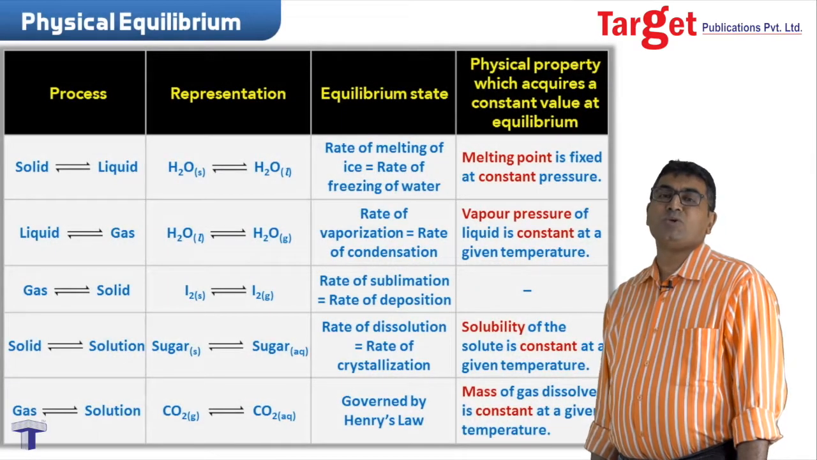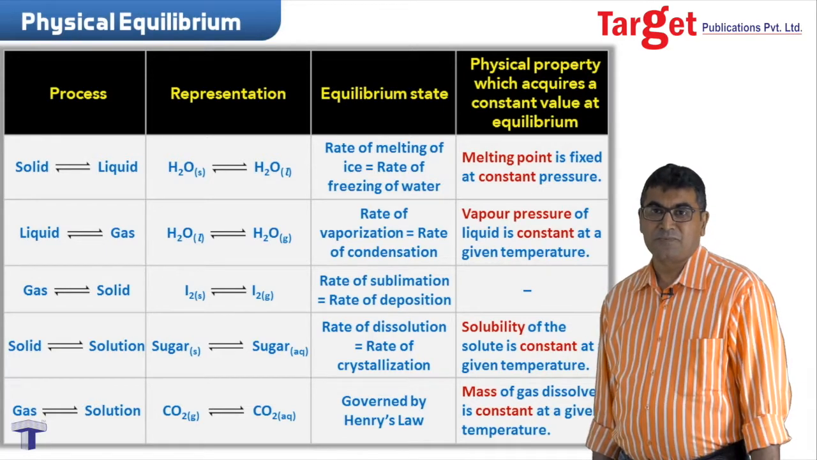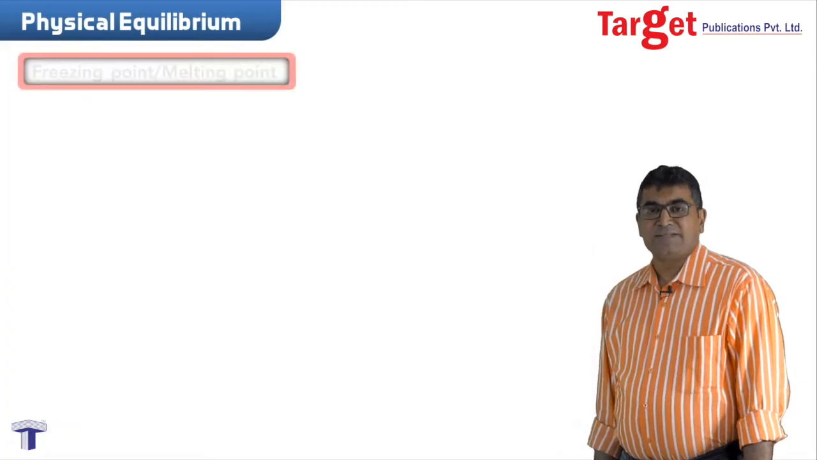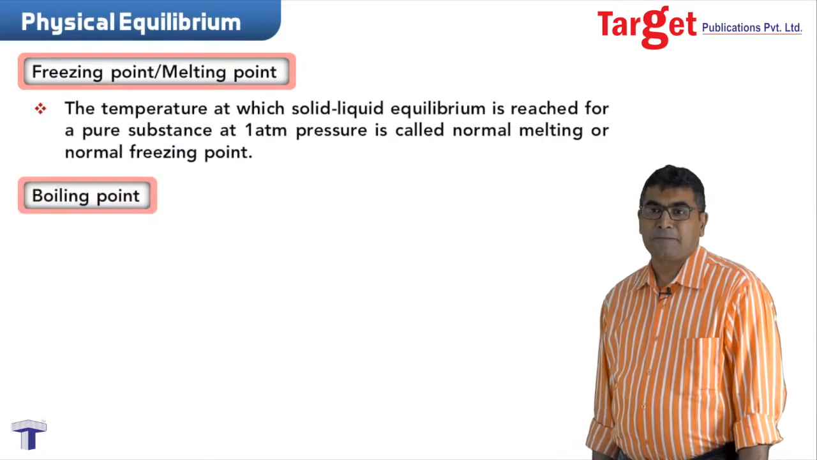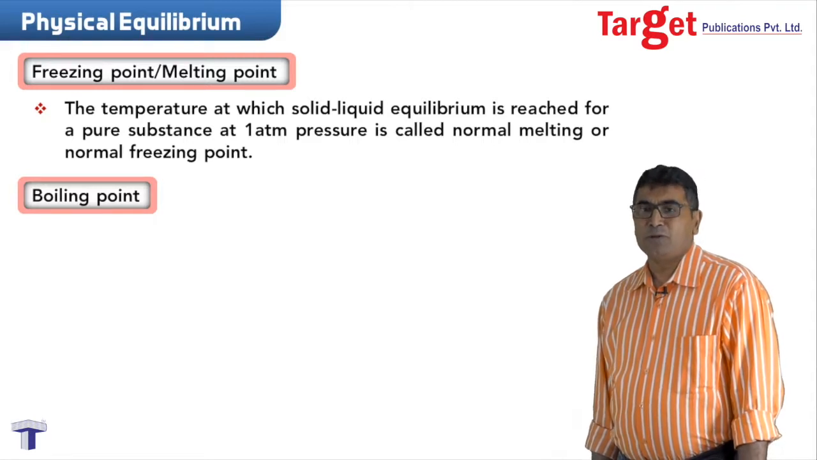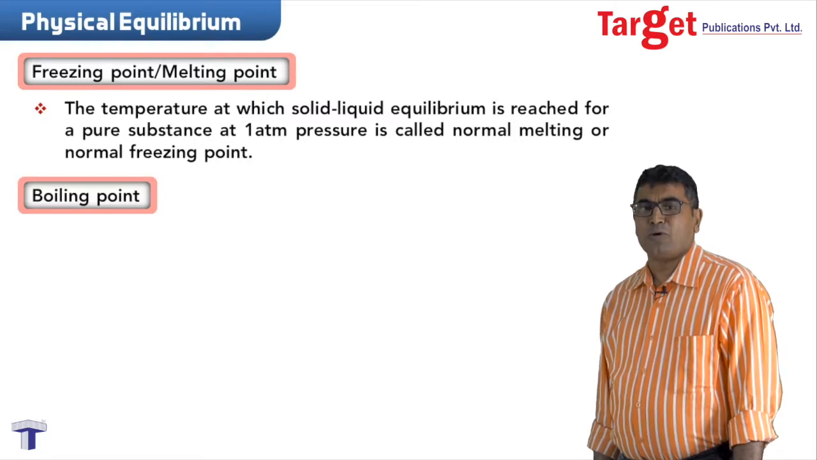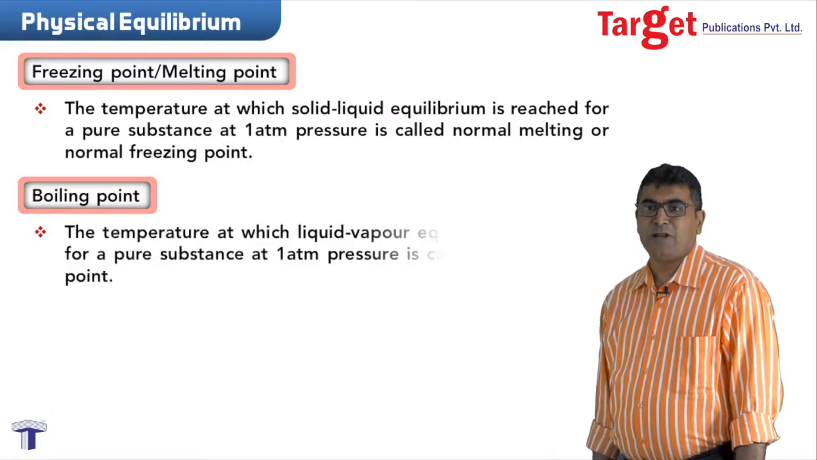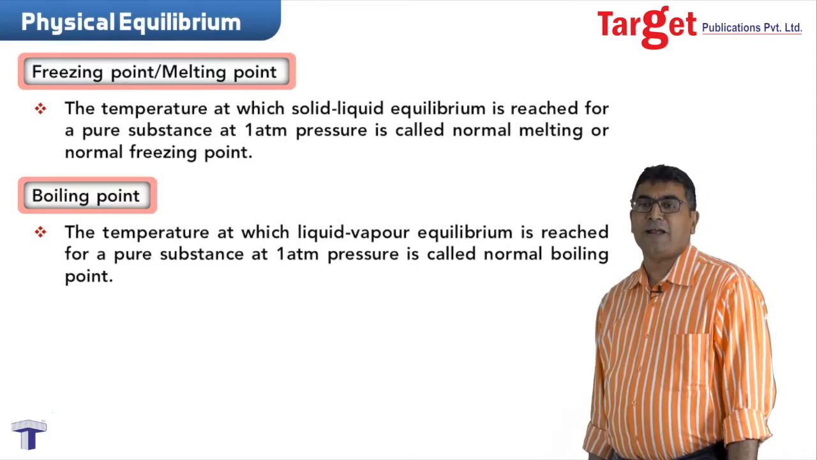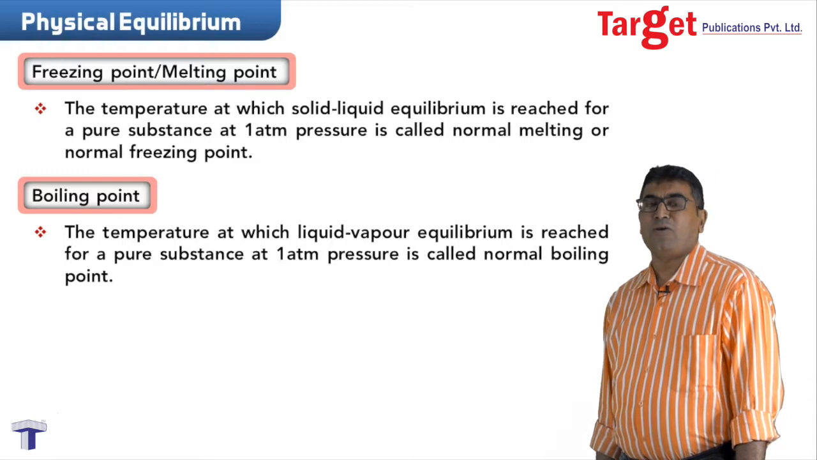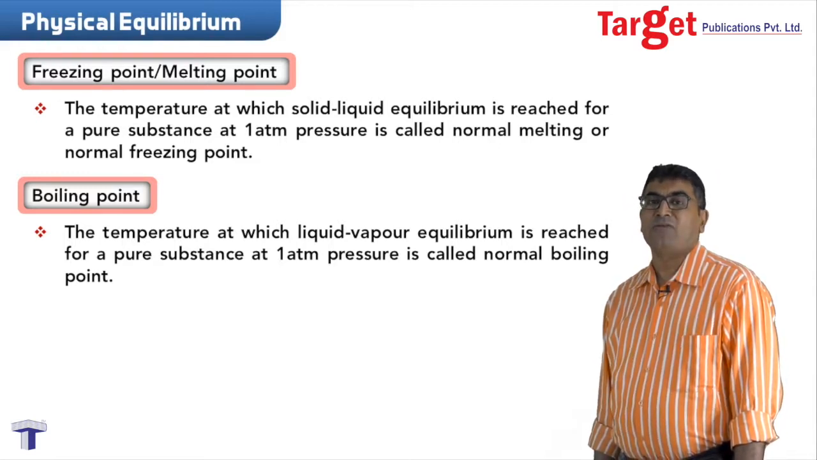Here, the chart shows several conditions and several examples of physical equilibrium. You can study them at leisure. I have given the example of the freezing point and the boiling point. In both the cases, we notice one simple fact. When we talk about freezing point, we talk about solid-liquid equilibrium. In terms of boiling point, we talk about liquid-vapor equilibrium. So, freezing point and boiling point both are constant temperatures when two phases are at equilibrium at 1 atmosphere.